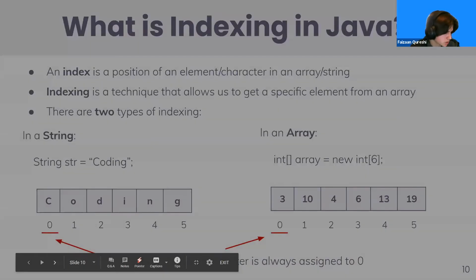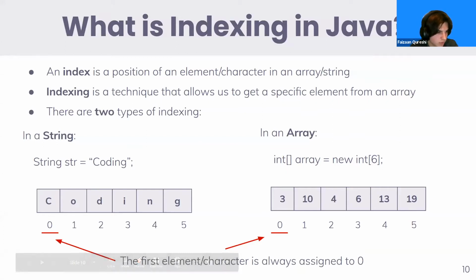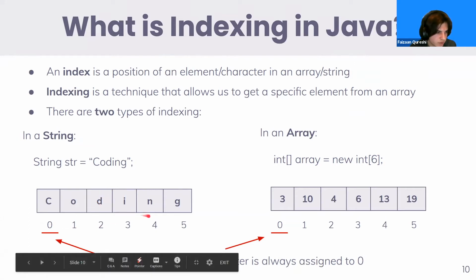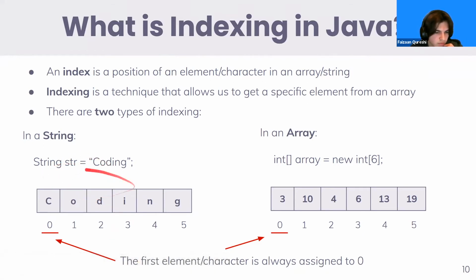Okay, so let's talk about indexing in Java. The index of an element is its location or position in an array. So remember, index is one of your key terms. On the left side of the screen, we have an example. We have a string example, which please everyone ignore. We're going to be focusing on indexing in arrays.